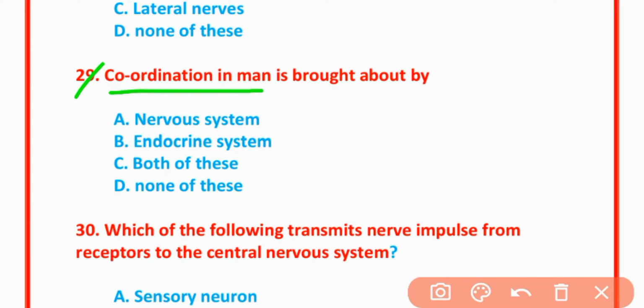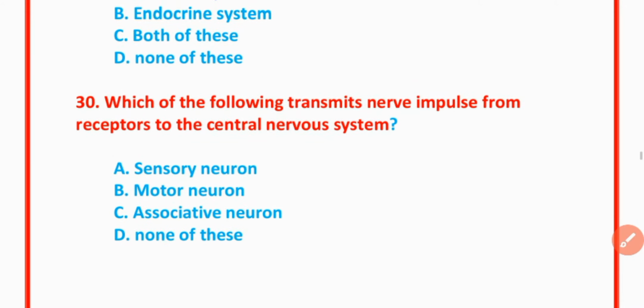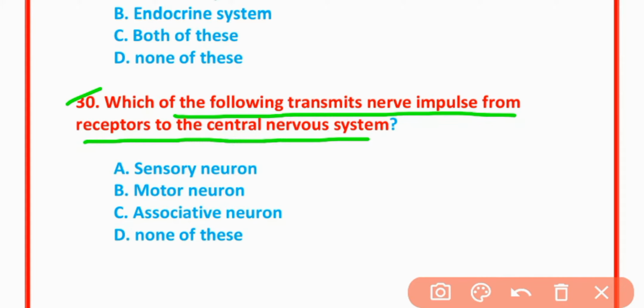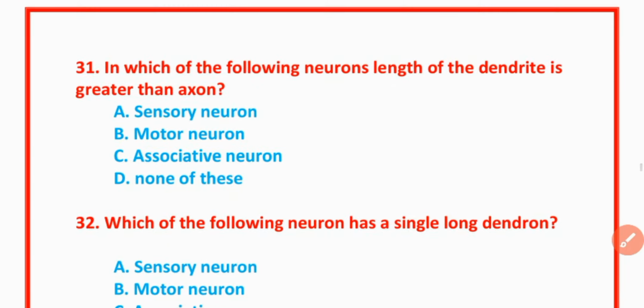Coordination is brought about by both of these: nervous system and endocrine system. MCQs number 30. Which of the following transmit nerve impulses from receptor to central nervous system? Sensory neurons. Option A is correct. MCQs number 31.